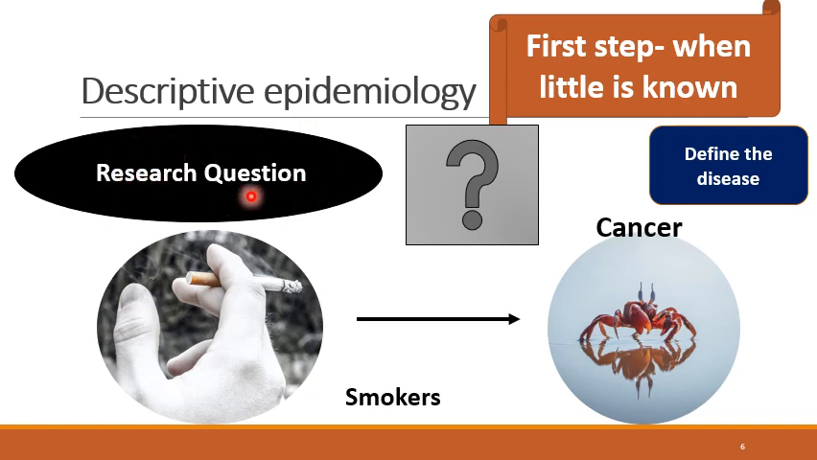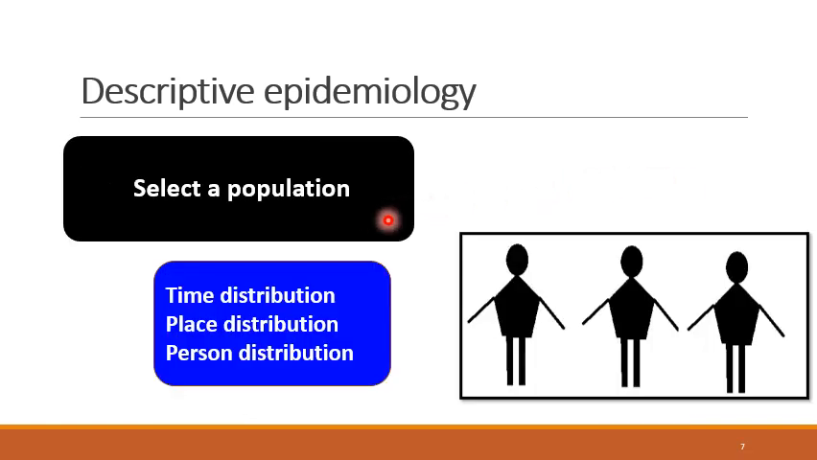First, we have to formulate a research question about whatever we want to study in that particular population. For example, if we want to study cancer, or whether there are many smokers, or other etiological factors, we have to formulate a research question first. That means we have to define the disease we want to study in that population. Second step is we have to specify the population, because epidemiology is in a specific population.